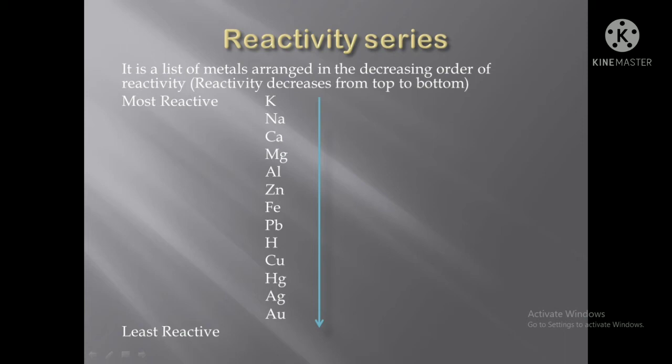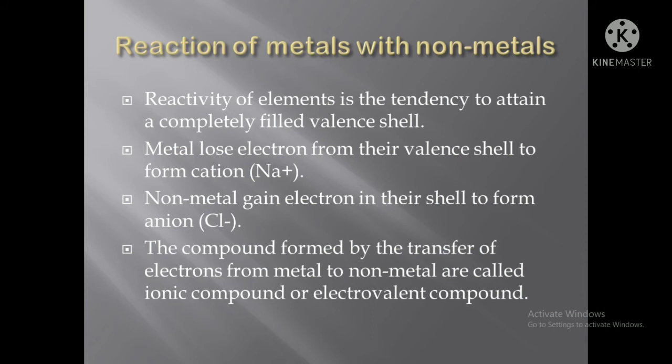Okay. So this is most reactive to least reactive, and we have to remember this reactivity series while doing the equations. Potassium, then sodium, calcium, magnesium, aluminum, zinc, iron, lead, hydrogen, copper, mercury, silver, and last is what? Gold. Okay. So next we'll talk about the reaction of metals with non-metals.